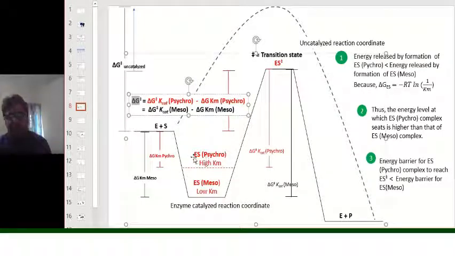However, the cyclophilic enzyme substrate complex has to jump lesser height to achieve the enzyme substrate transition state.